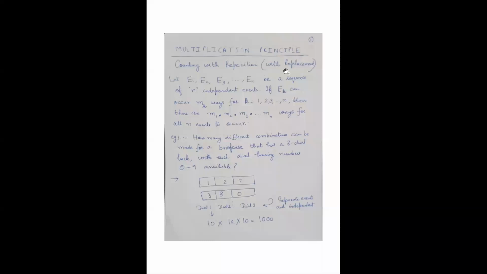That means you can consider it with replacement. So let us say E1, E2 up to En be a sequence of n independent events. And if Ek, where k is an index which goes from 1 to n, can occur in mk ways, then there are m1 into m2 into m3 into mn ways for all n events to occur. So this is the basic multiplication principle.